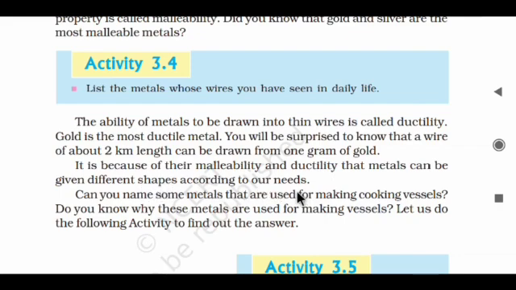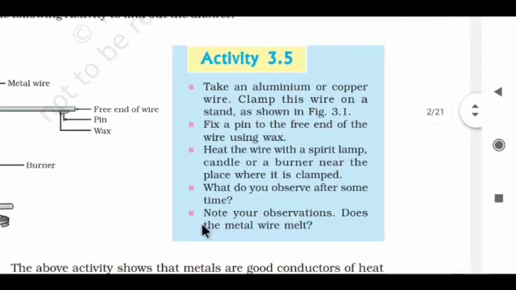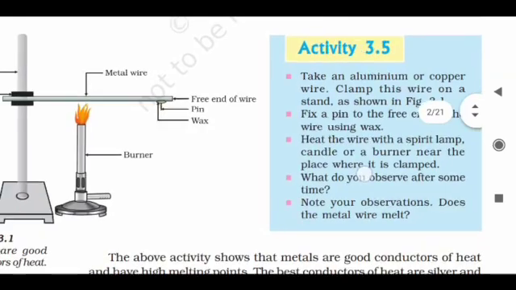Can you name some metals that are used for making cooking vessels? Or do you know why these metals are used for making vessels? Let's do the following activity to find out the answer. Take an aluminium or copper wire. Clamp this wire on a stand as shown in the figure. You can see the figure right here.